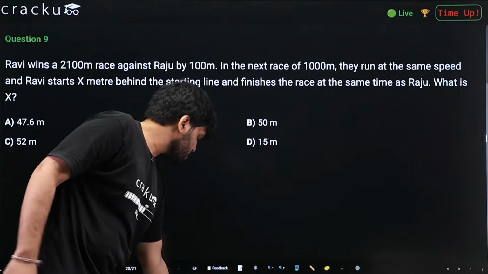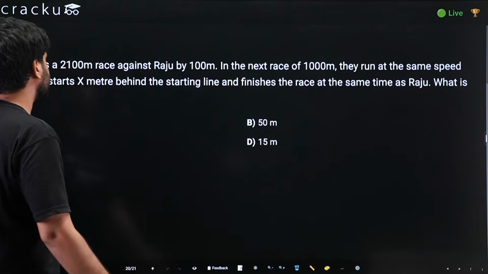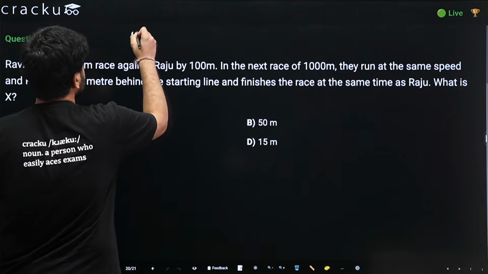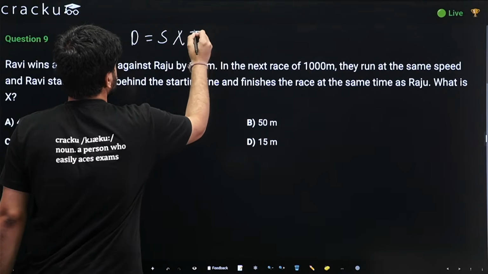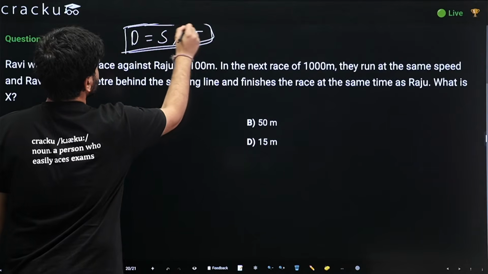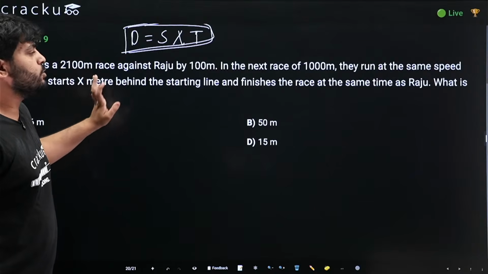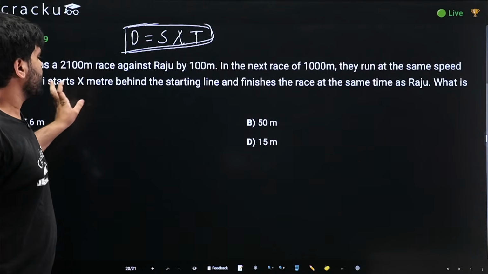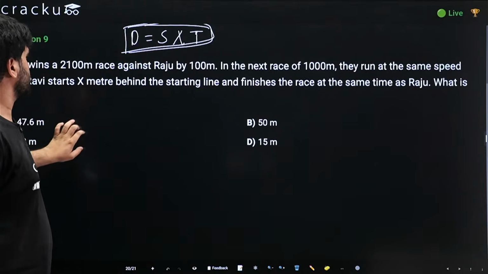Let's try to do this question. Basically, this question is an application of time speed distance, which is distance equals speed into time. There's no such theory for it. This formula you have to use, and you have to just logically deduce and calculate the values. The formula used is this only, nothing else.